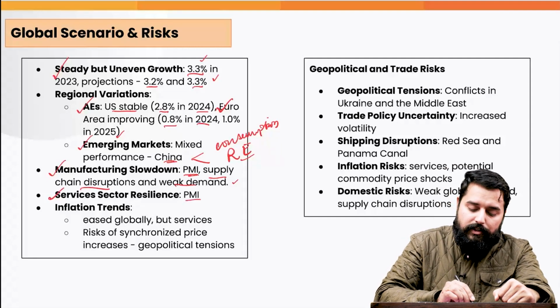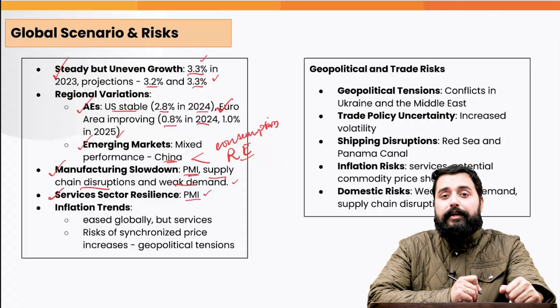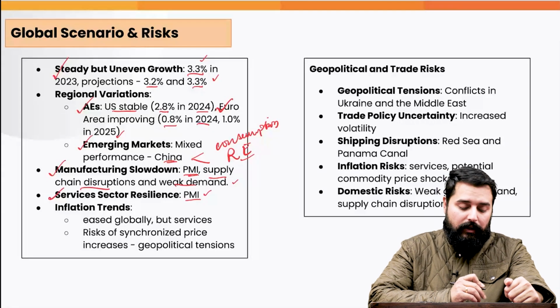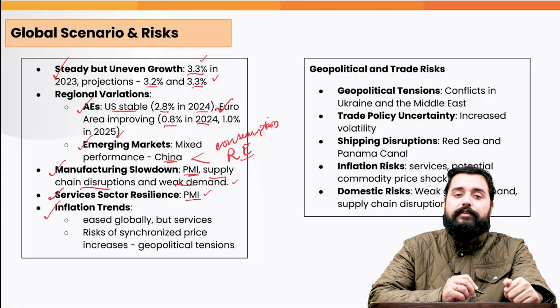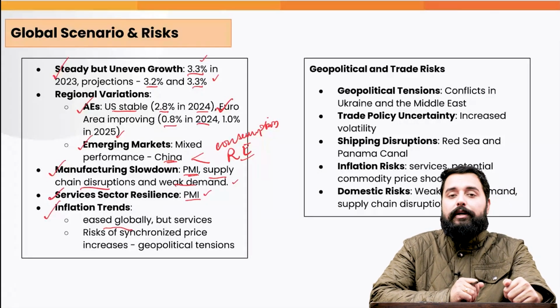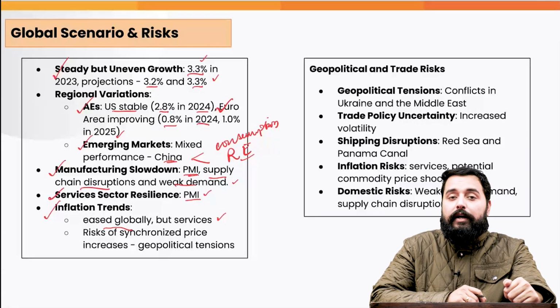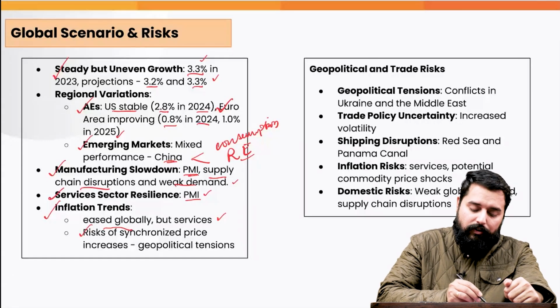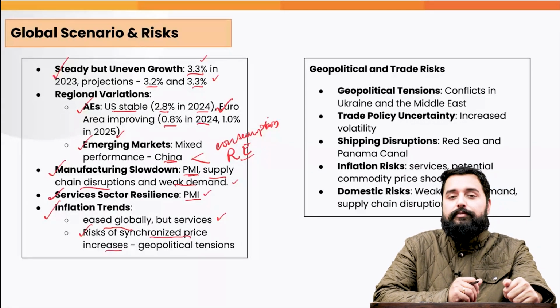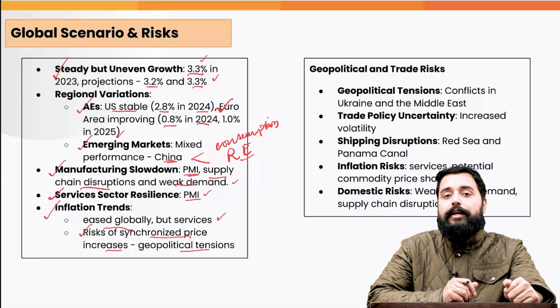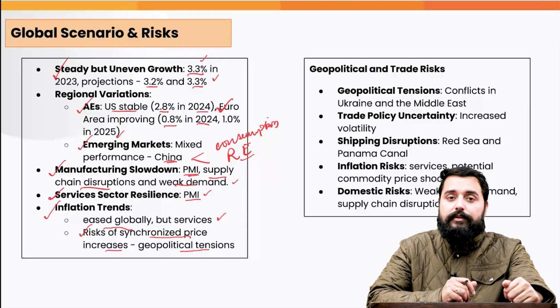Globally, the services PMI, the Purchasing Managers Index, has expanded, and therefore the service sector has grown despite facing inflation in the services. And when we look at the inflation trends, the inflation has eased globally because of the tightening monetary policies across the board. But the services sector inflation persists. And there are risks also, the risks of synchronized price increases. And this may happen due to the geopolitical tensions and even due to the supply chain disruptions, etc.